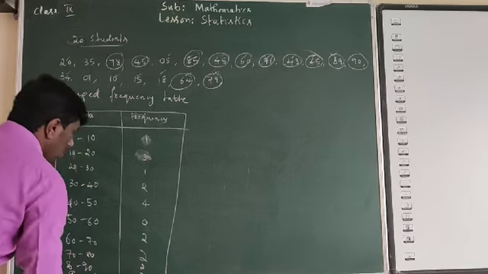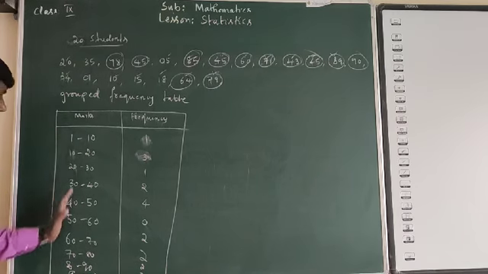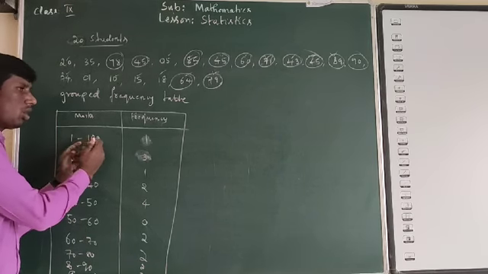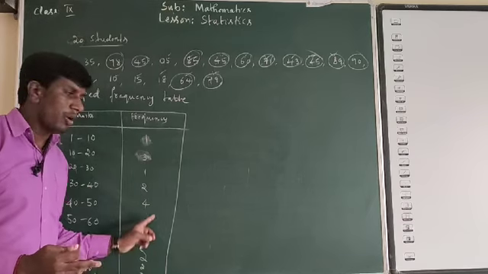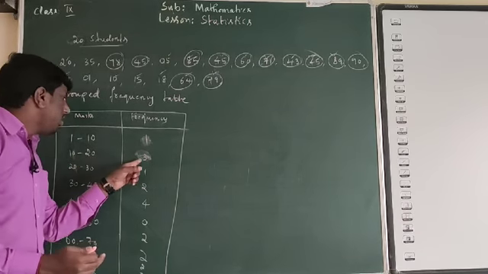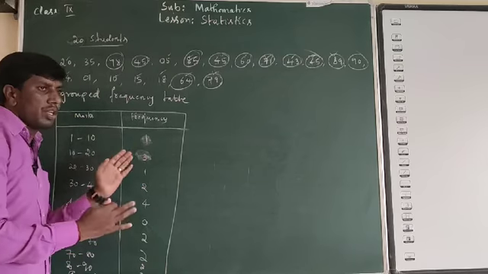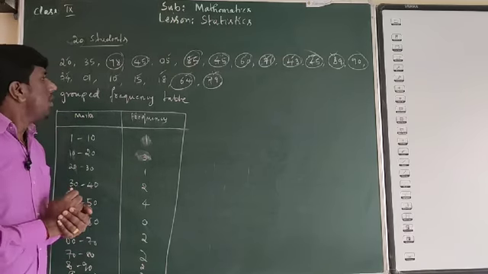So this is group data. We have made intervals, we have grouped. So 1 to 10, marks from 1 to 10. How many students are taken? Now this is frequency. 10 to 20, 3 marks. So 3 students are taken this. Therefore, it is divided into groups. So this is a grouped frequency table.